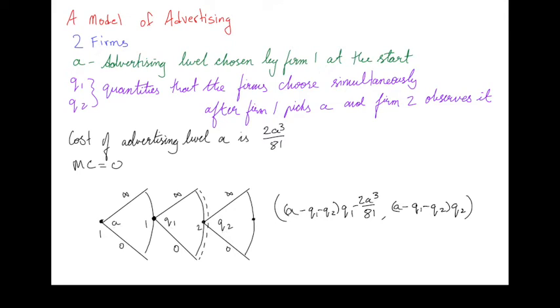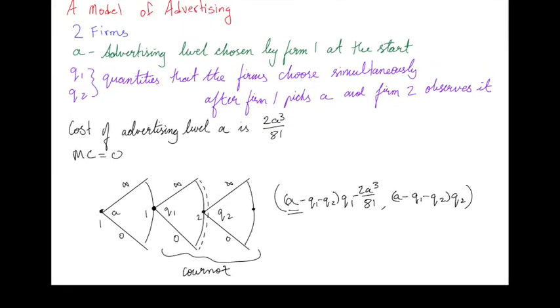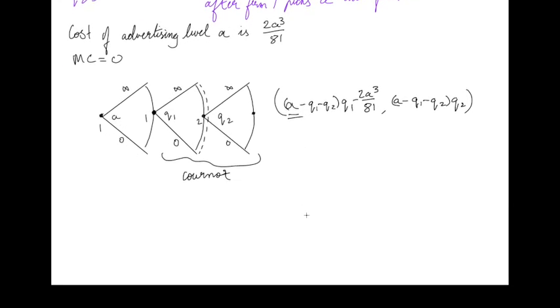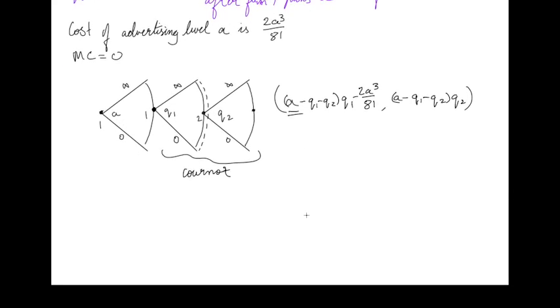In order to analyze this game, we're going to first solve this Cournot problem for a given A. And we'll do that for all possible A, calculate the continuation value for player 1 as a function of A, and then find what the optimal A should be from player 1's perspective. So we'll start by solving the Cournot game that the two firms play after A is chosen.